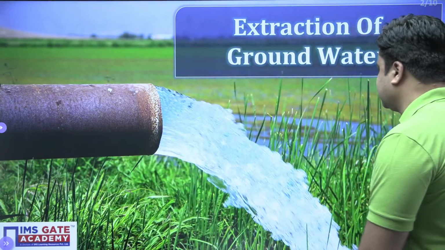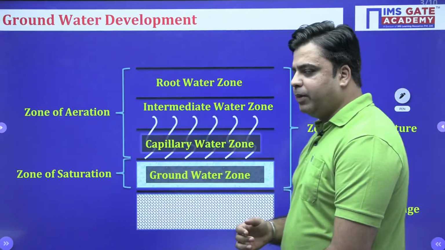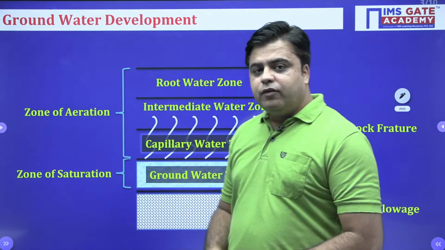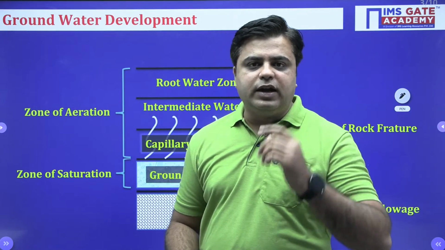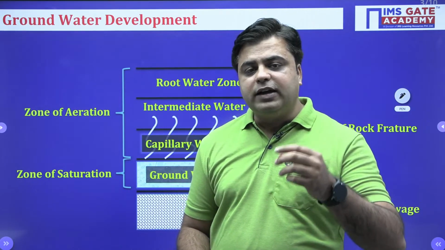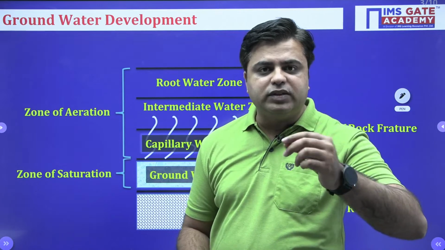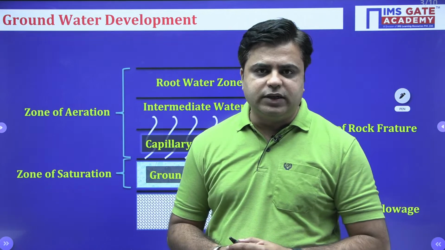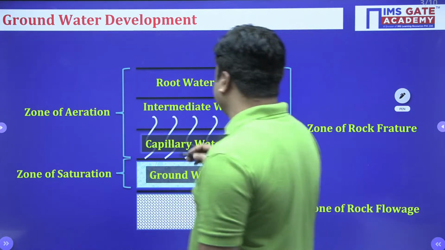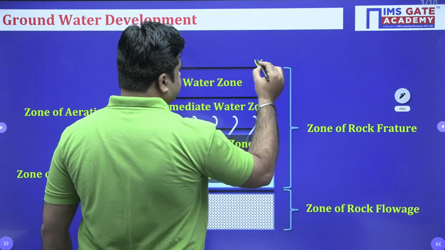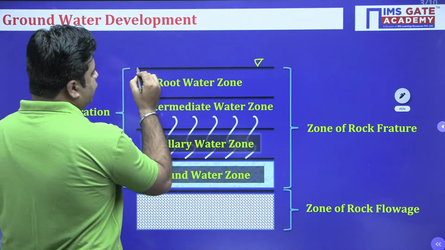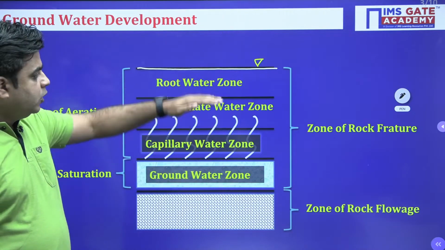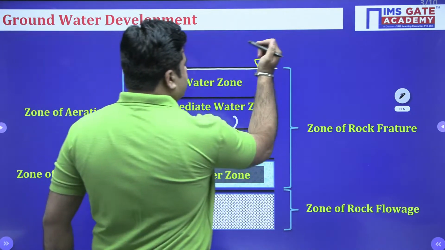The first topic of discussion is groundwater development. That is, if you move below the ground level, how the water is available in different layers, or precisely what the different layers are in which water may be present or not present. If water is present, in which form is it present. Okay. So if this is my ground level, and I move below the ground level, there are different layers, right?